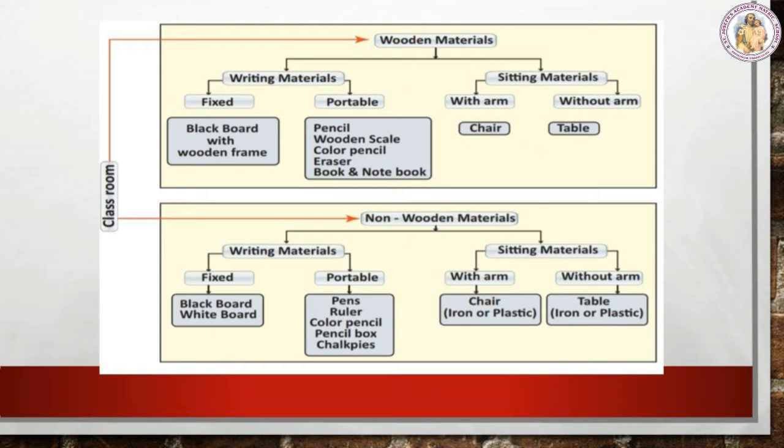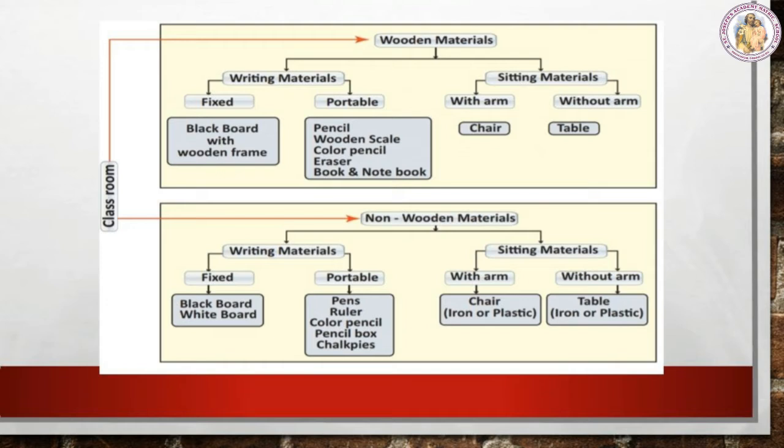Next, come to sitting material. The wooden sitting material is further classified into with arm and without arm. Which is with arm in our classroom? That is chair. Without arm, it is table. In the same way, in the non-wooden material, sitting material is classified again into with arm and without arm.